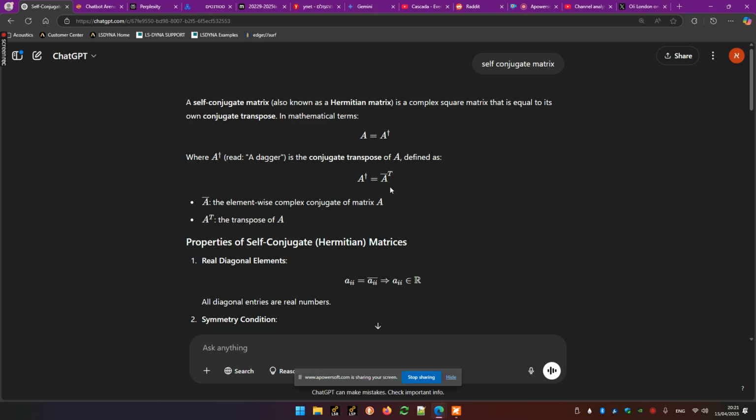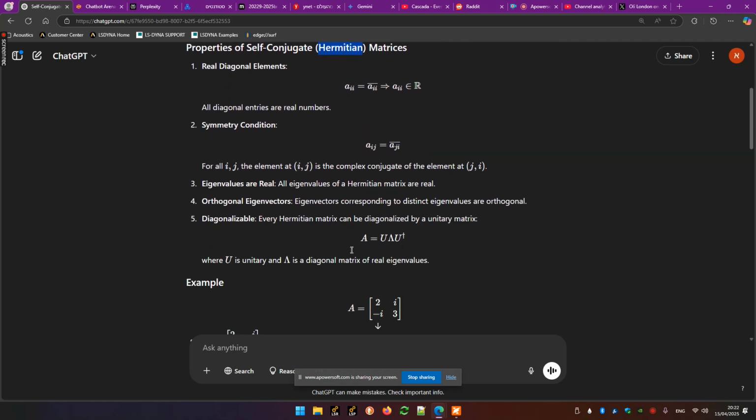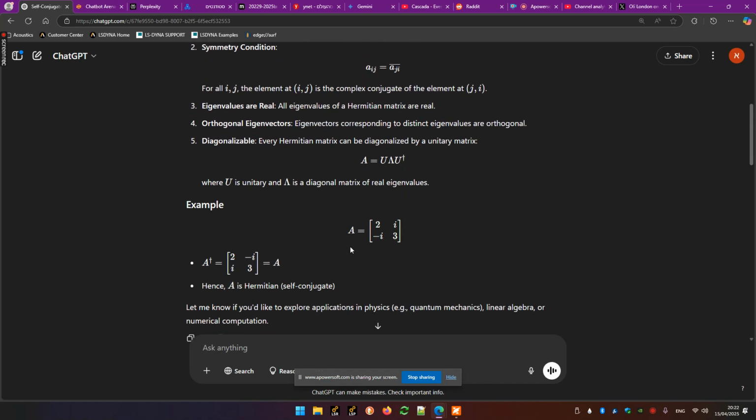In the real space, a self-conjugate matrix equals its transpose, so it's a symmetric matrix. In the complex space, we call a self-conjugate matrix a Hermitian matrix, and in the real space, we call it a symmetric matrix.